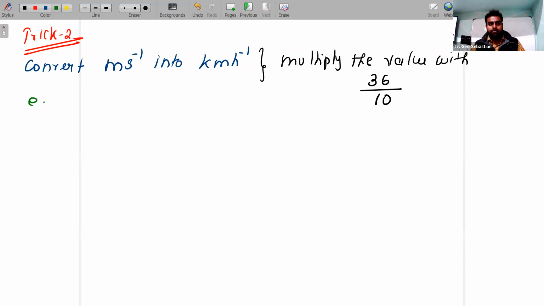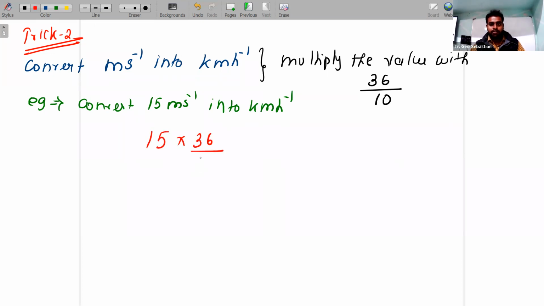Take one example: convert 15 meter per second into kilometer per hour. Multiply 15 with 36 by 10 and you will get 54 kilometer per hour.